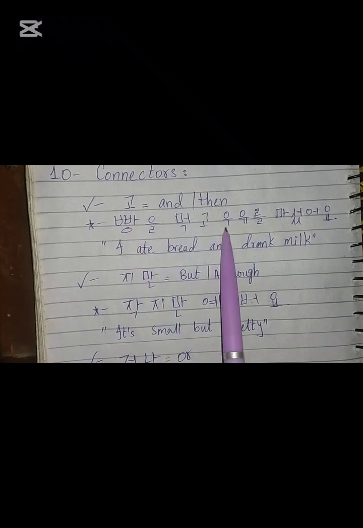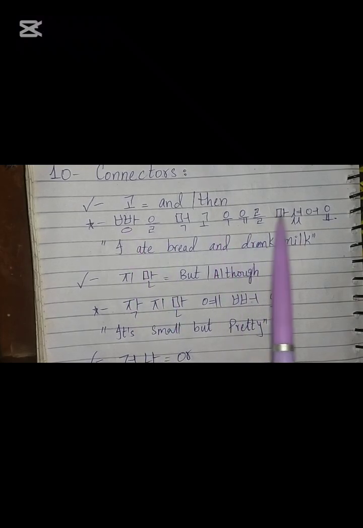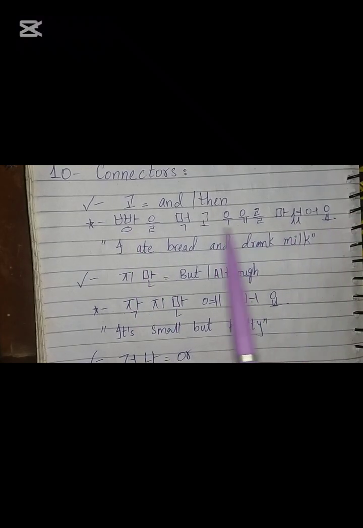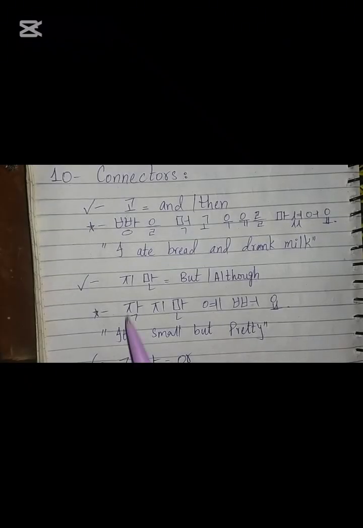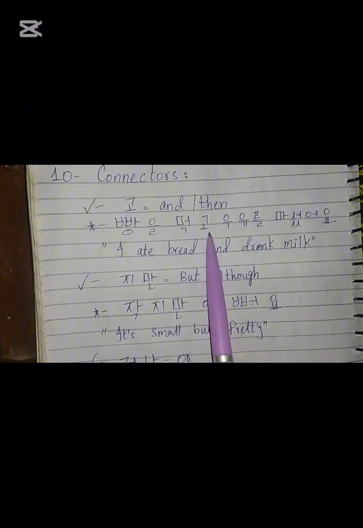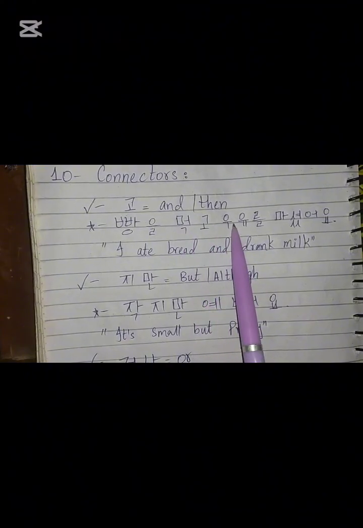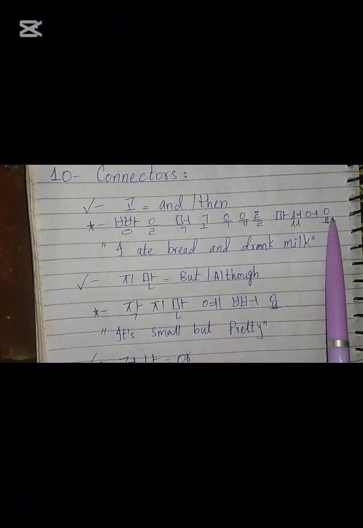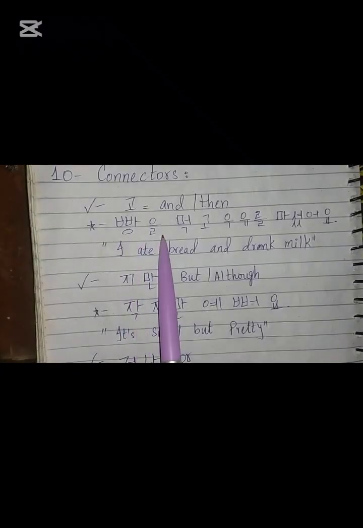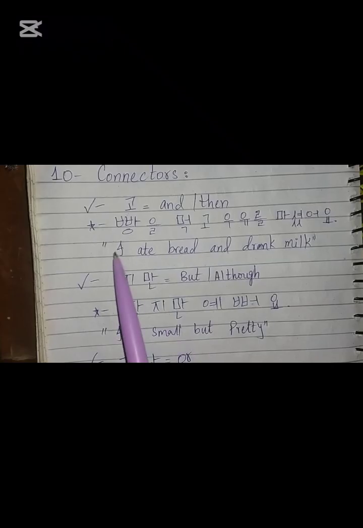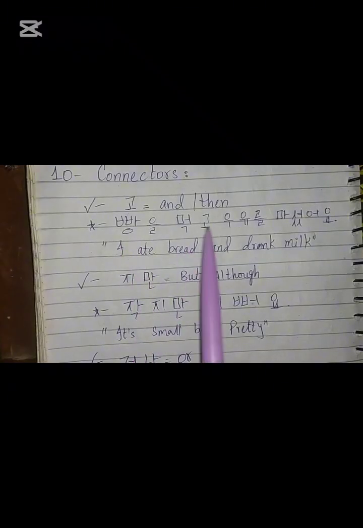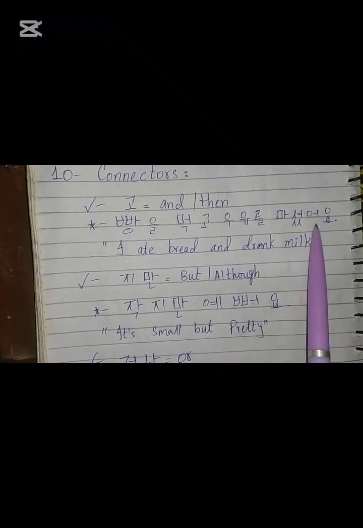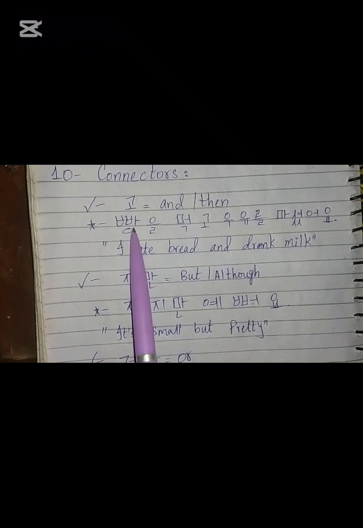방금 먹은 빵을 먹고 우유를 마셨어요. Let's see the example of 고. So 빵 is bread.